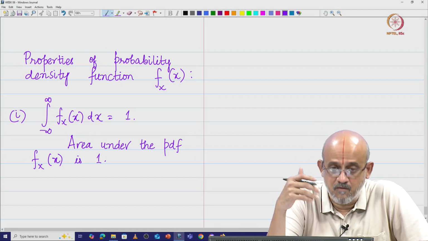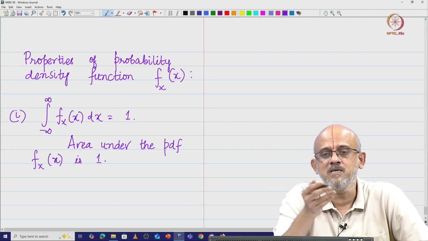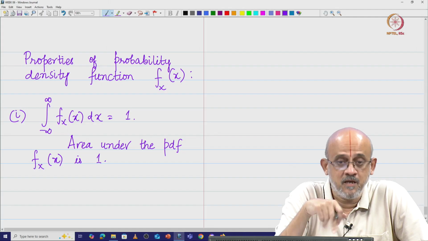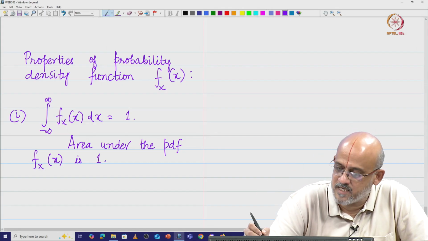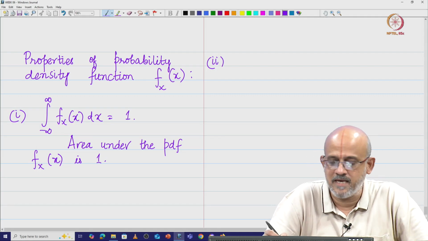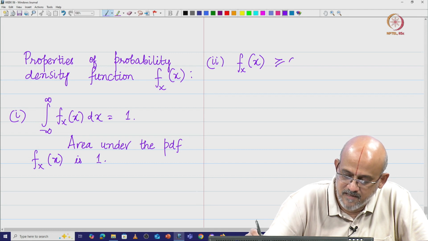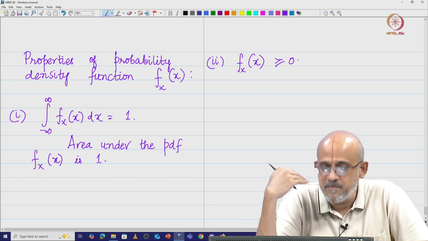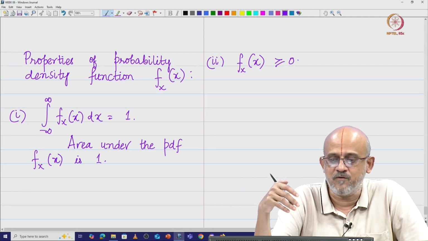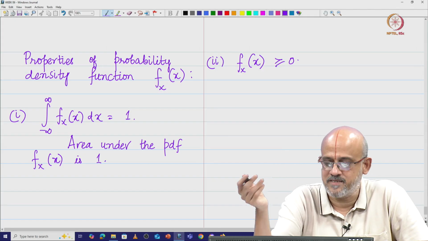We also had one more property, the very first property in the case of the probability mass function, where the probability mass was a value between 0 and 1. Here also we will have something similar. This function f x of x must always be above the x axis. So f x of x is always greater than or equal to 0. It can never be below, because it is a measure of probability. The probability value can never be negative, therefore this function has to be always positive, above the x axis.